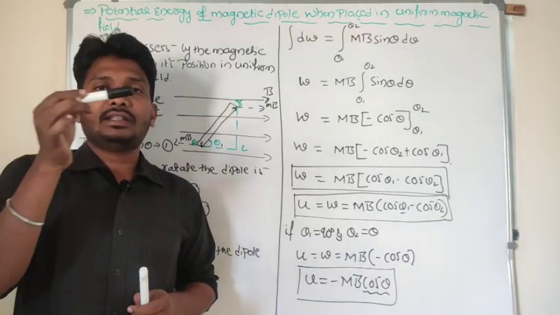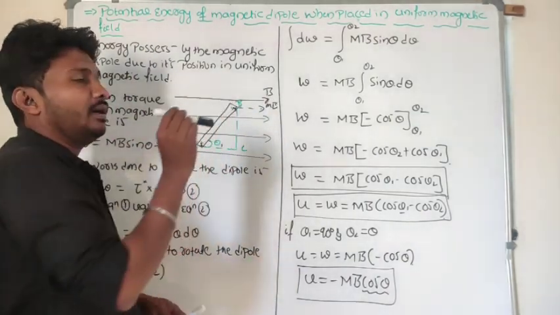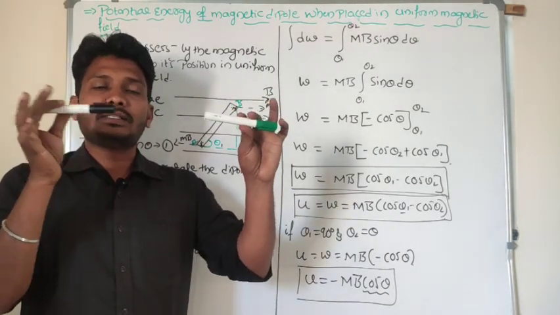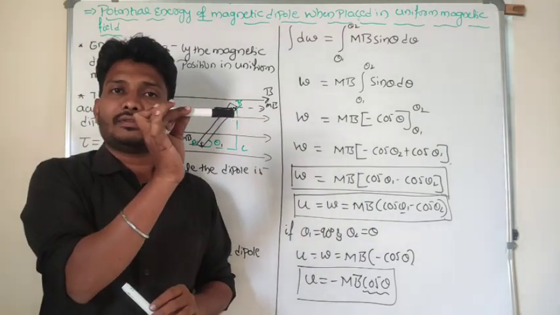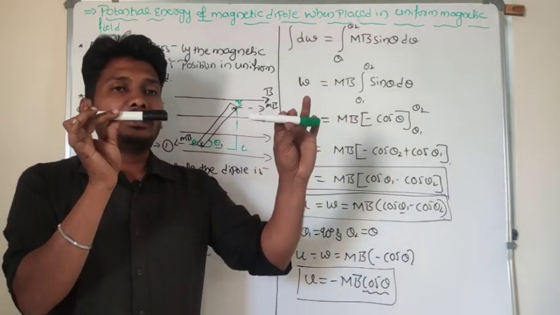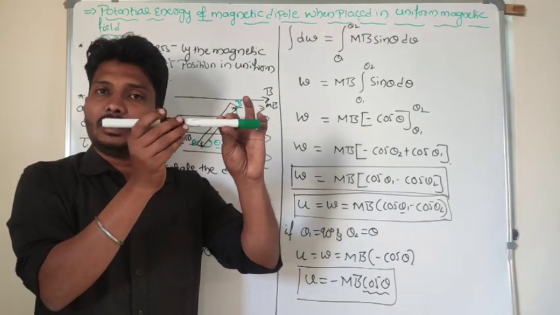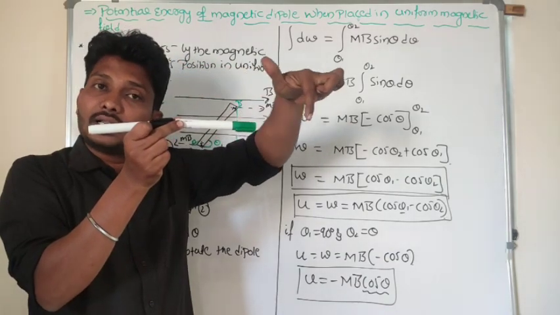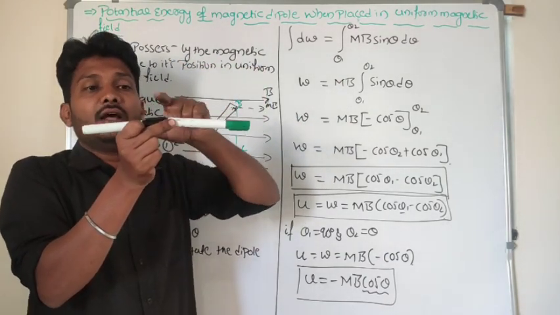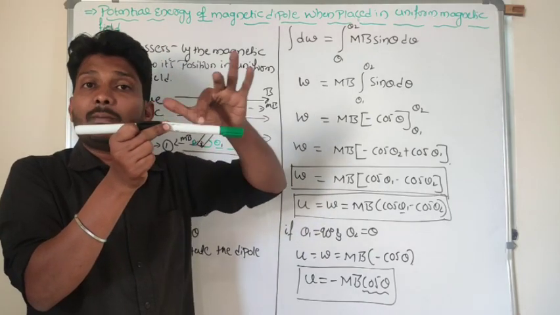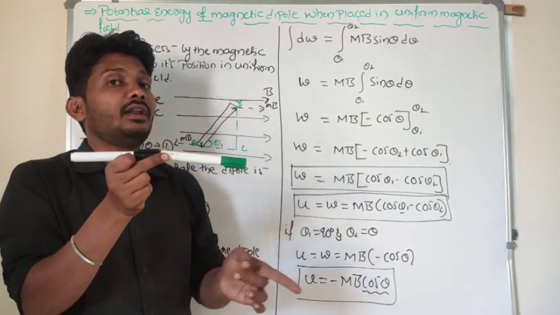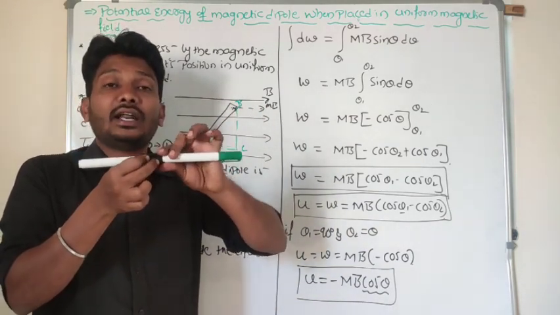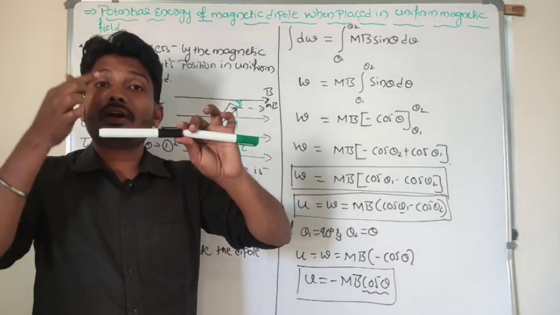For example, this is the direction of magnetic field lines. These are all the magnetic field lines. Now this is the dipole here, right? If that dipole is parallel to the magnetic field, this is the direction of the magnetic field lines I said, and this is the dipole. So what it means here, magnetic dipole is parallel to the magnetic field line. Then what is the angle between magnetic field line and a normal line? Look at here, don't get confused here. So theta represents the angle between magnetic field line and normal line.